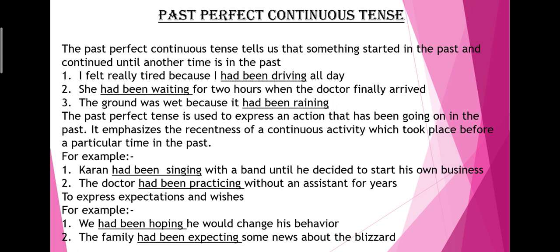Now we come to past perfect continuous tense. The past perfect continuous tense tells us that something started in the past and continued until another time in the past. For example, I felt really tired because I had been driving all the day. So children, look at this example. I felt really tired because I had been driving all the day.